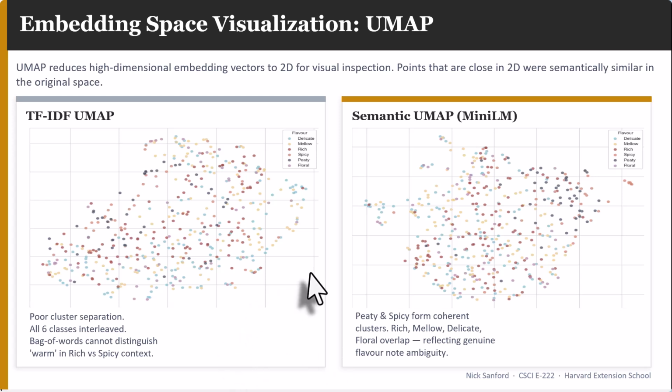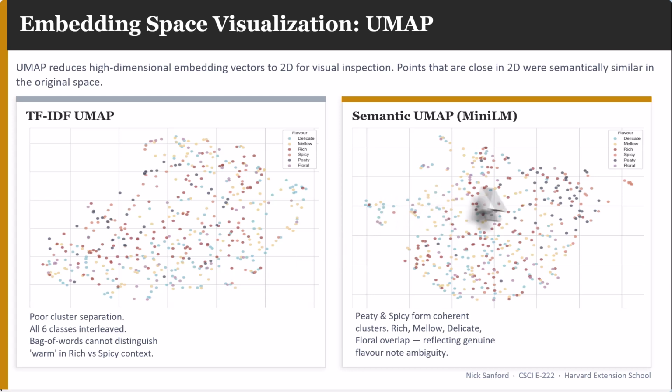For example, on the TF-IDF map, you can look at the light blue, which is the delicate flavor, and it kind of sort of clusters here at the bottom. Now, there's not as many blue dots up here at the top. Now, I'm not going to call that a clustering. It's still way too varied. But my point being that there is kind of more in one area. But what you see in the TF-IDF is across the flavor profiles, there is no clustering. The dots are everywhere. What that means is the words that are used to describe these 6 flavor classes, the same words are used across all 6 classes. And so word matching across these 6 classes does not work very well.